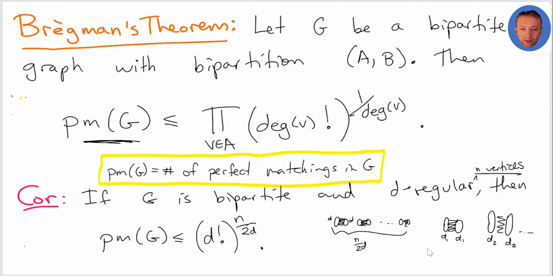It's kind of strange, to be honest, this thing on the right-hand side, and I find it kind of amazing that we can prove any upper bound that looks that strange.